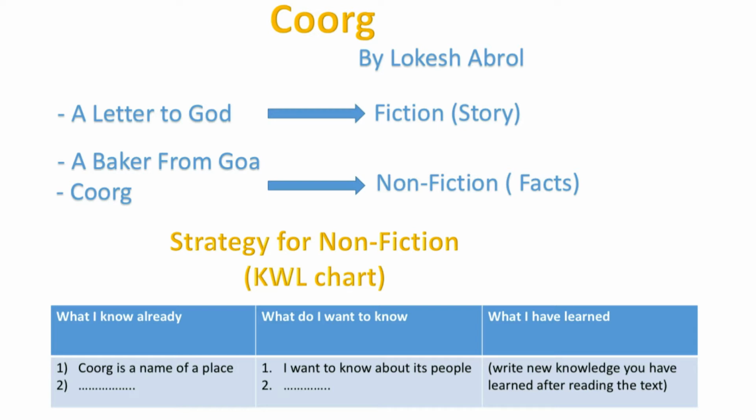And L is what I have learned after reading it. You got it? I highly recommend you use this strategy whenever you read any kind of non-fiction, for example when you read about geography or globalization. Now let us try to read the lesson.